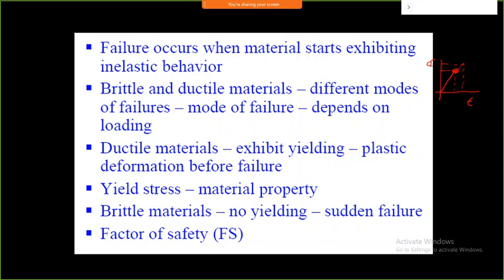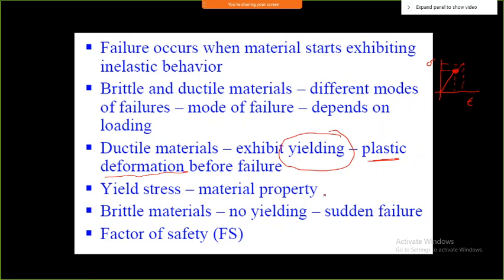In brittle and ductile materials, different modes of failure will happen, and that depends on the type of loading. In ductile material, you can find yielding quite easily, and it also shows a large amount of plastic deformation before failure. So this is what happens in ductile material.